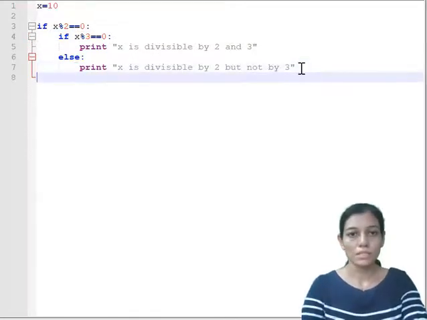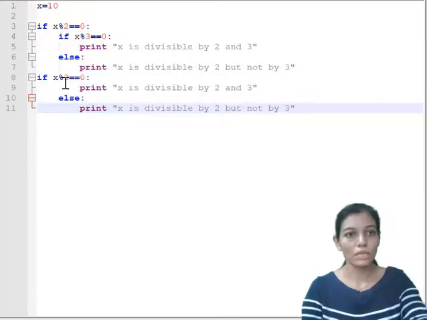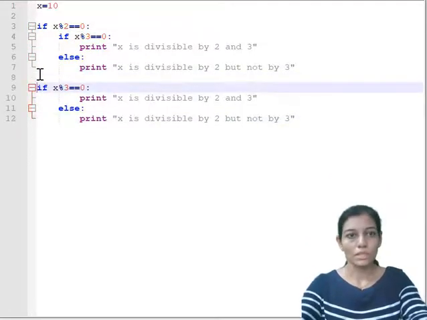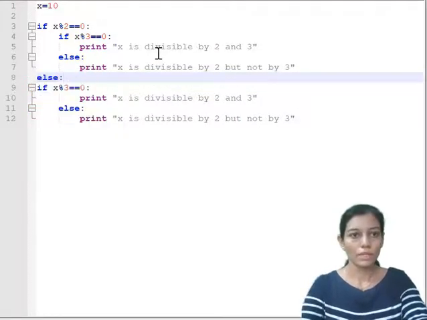And similarly we can write the code for the outer else part, and don't forget to include the colon.